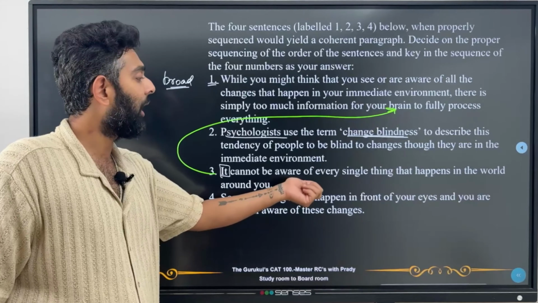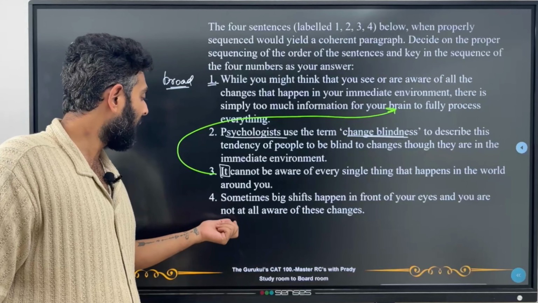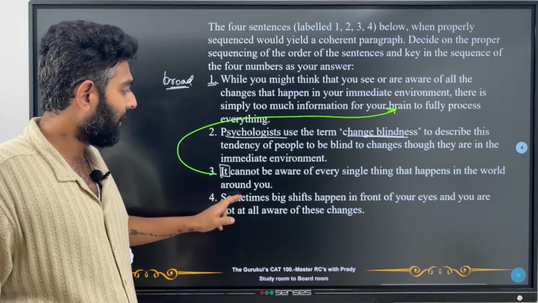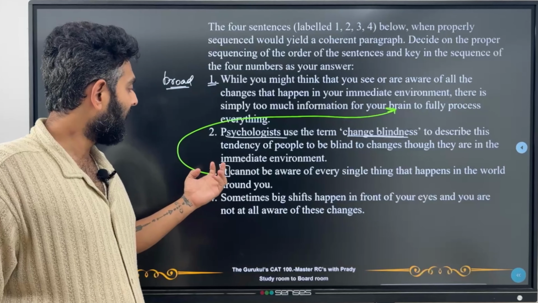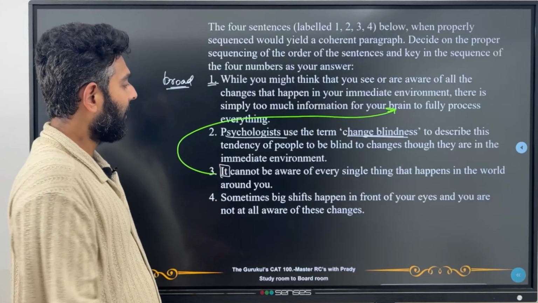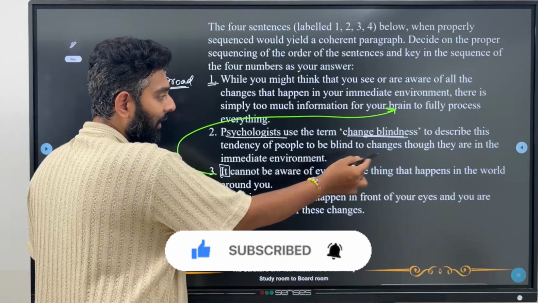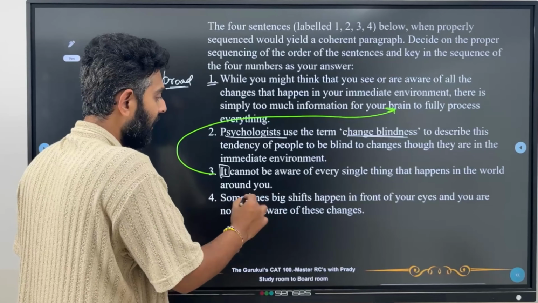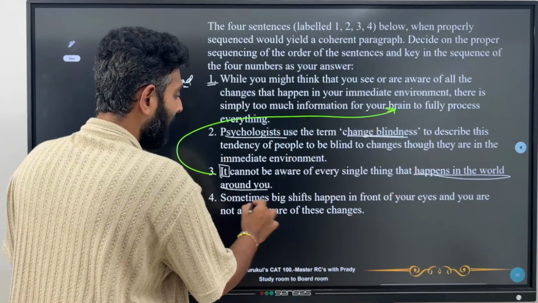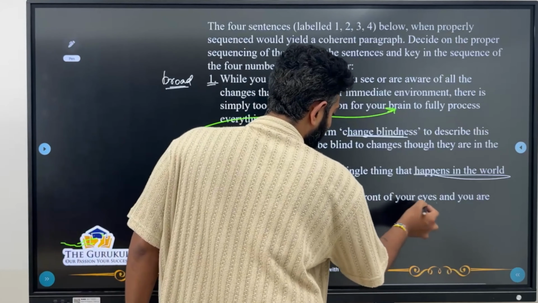Sometimes big shifts happen in front of your eyes and you are not at all aware of these changes. Fair enough. Now, definitely this it cannot be anything over here. So I can clearly link this 3 with your brain. Now look at this. It cannot be aware of every single thing that happens in the world around you. Every single thing that happens around you, and sometimes big shifts happen right in front of your eyes.